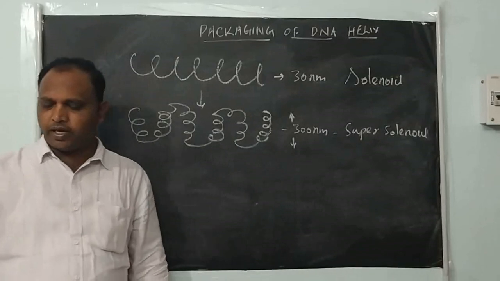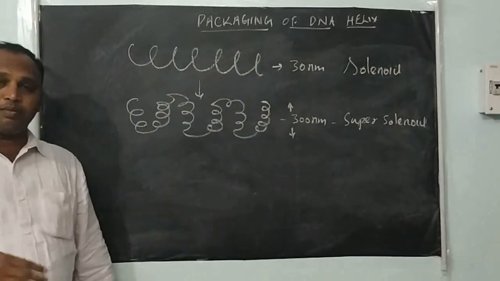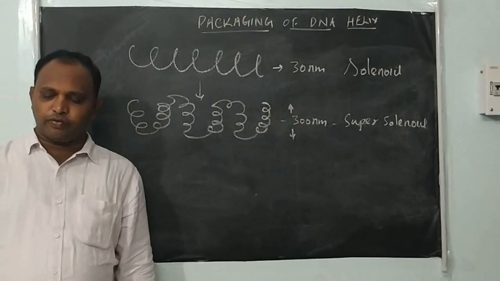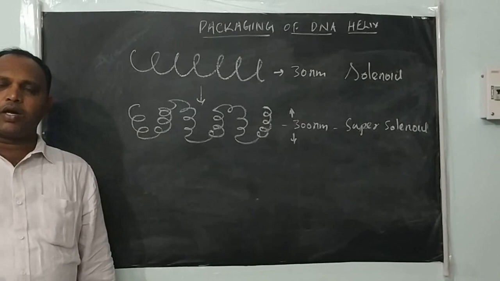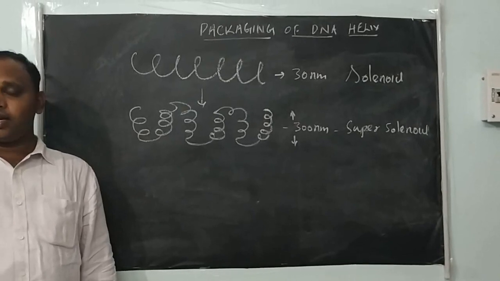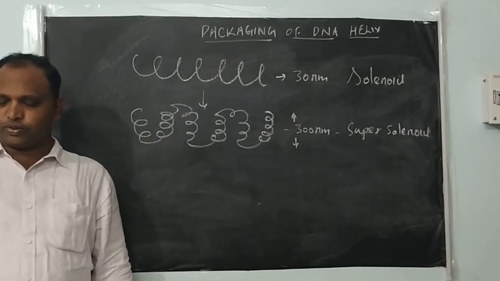When the super solenoid forms, when the cell is about to divide, during prophase and metaphase, the chromatin material compactly packs, condenses and forms chromosomes. The rod-like structure we call a chromosome.